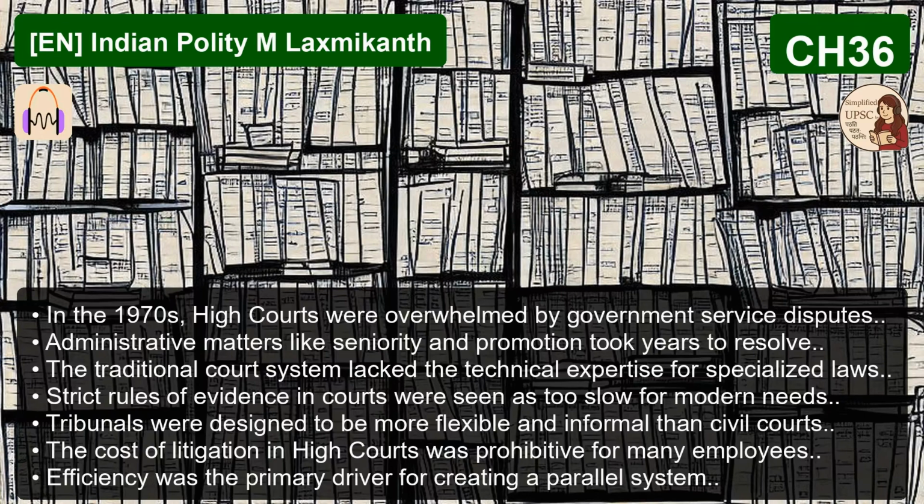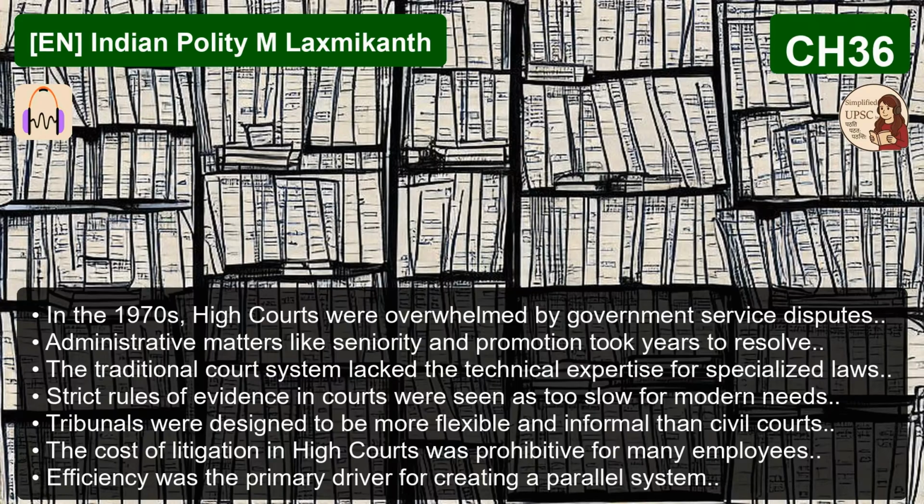Exactly. And the second thing was expertise. Administrative law, tax disputes, environmental issues. These things require specialized knowledge. A generalist judge, brilliant as they may be, might not have that deep technical understanding. And the traditional court procedure, with its strict evidence rules, was just too slow and too expensive. So the goal was basically triage. You take these specialized high-volume cases and you shunt them over to a new system that's built for speed and technical competence. Precisely. And the 42nd Constitutional Amendment Act of 1976 was the legislative vehicle for this.